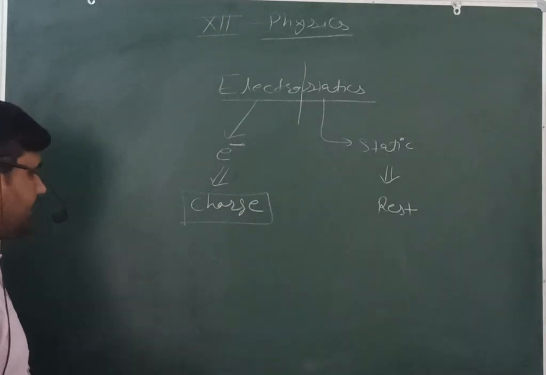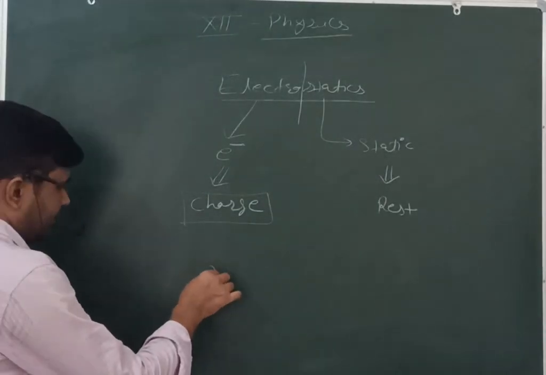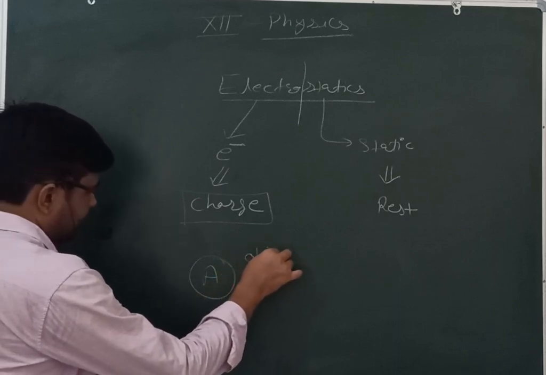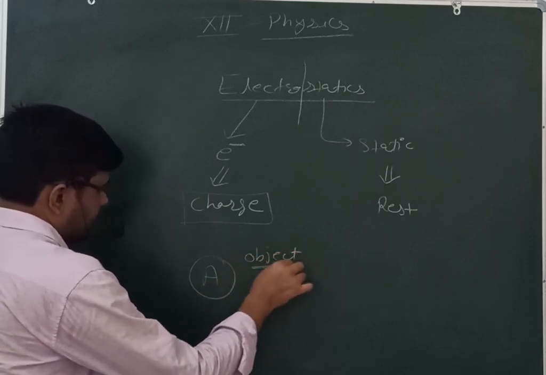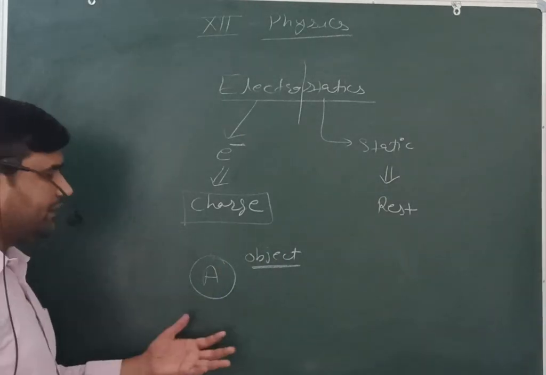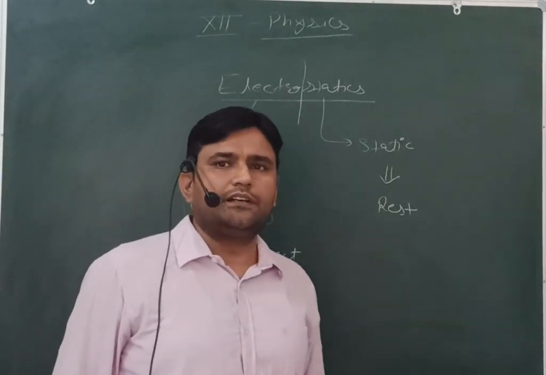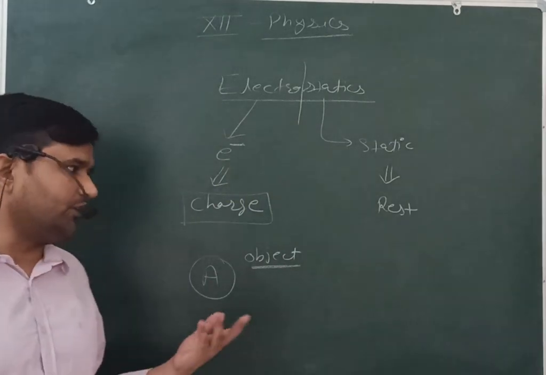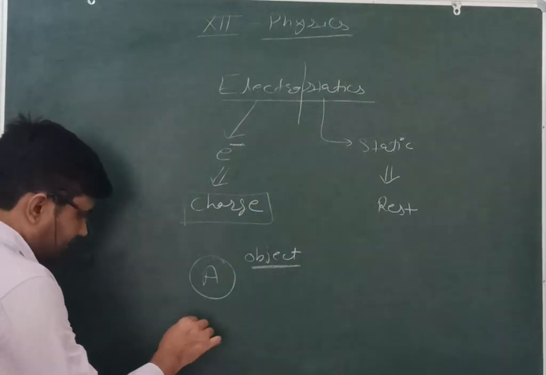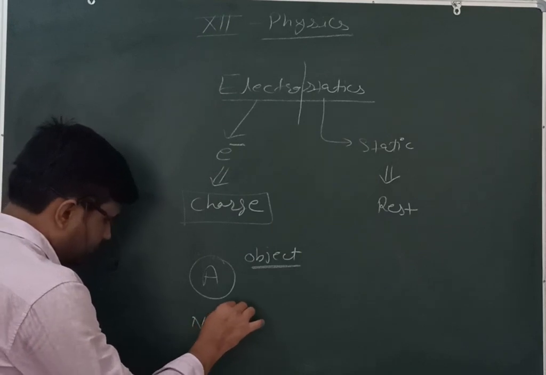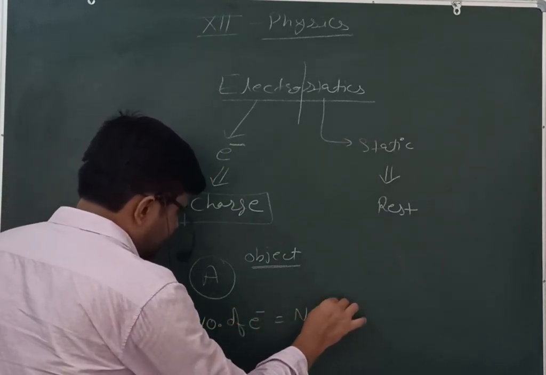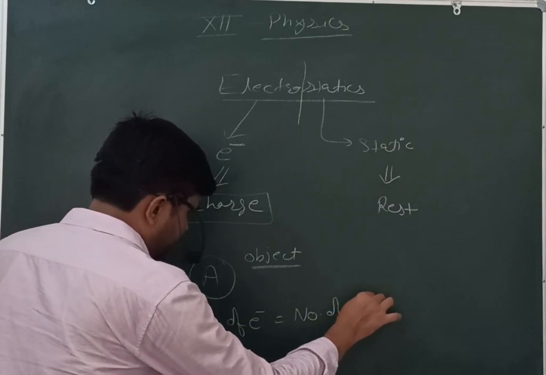Here, if I take an object A, in normal phenomena, when it exists in our universe, it means in normal situations the number of the electrons is equal to the number of protons.